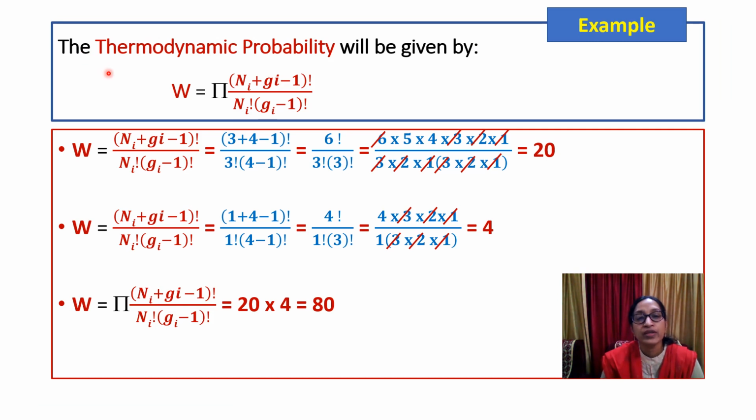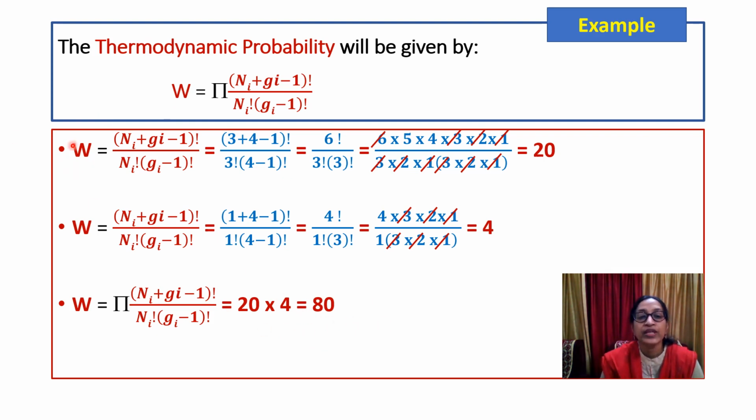Now we get the W value for N0, N1, N2, N3, Ni. And the total probability will be the product of all these probabilities. As we have seen in the above case, 20 into 4 we have obtained 80. There we have taken the various distributions and calculated the value of W. Here, just by substituting the values in this formula, we will get the value of 80.